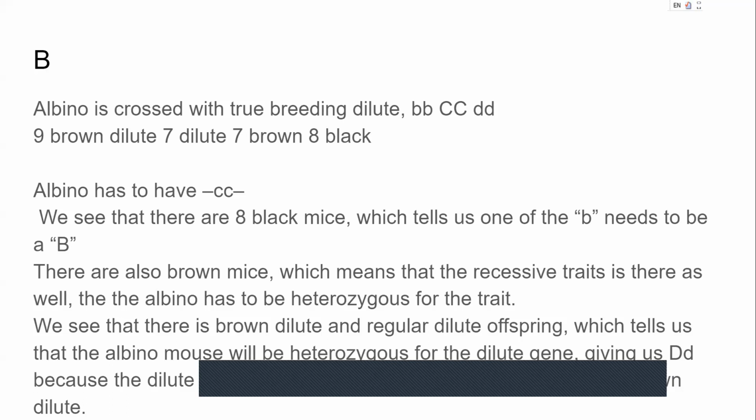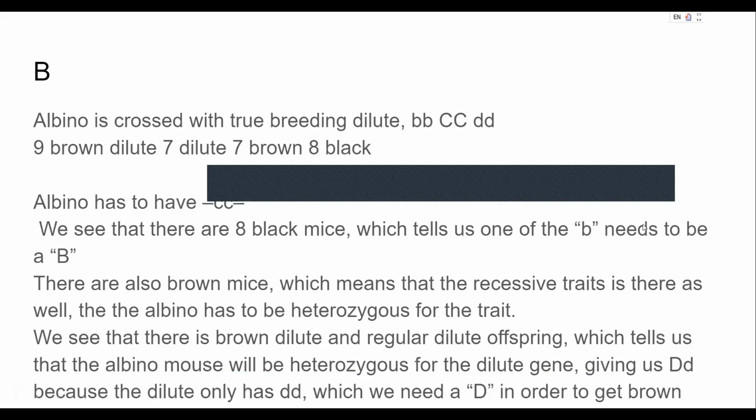We also see that there are brown dilute and regular dilute offspring, which automatically tells us that the albino mouse would have to be heterozygous for the dilute gene, giving us capitalized D and lowercase d, because the dilute only has two lowercase d, and we need the capitalized D in order to get brown and black mice.